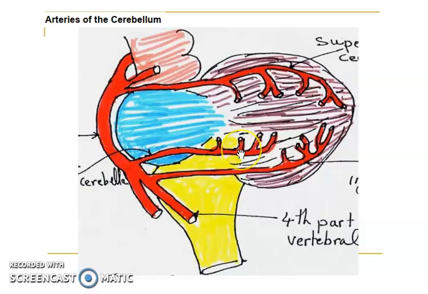Anterior inferior cerebellar artery is also called AICA, A-I-C-A, and posterior inferior cerebellar artery is also called PICA, P-I-C-A. So AICA, you can see here, is a branch coming from the basilar artery, as is the superior cerebellar artery. Whereas PICA, which supplies the posterior inferior part of the cerebellum, comes from the vertebral artery. So this is one of the most important MCQs.